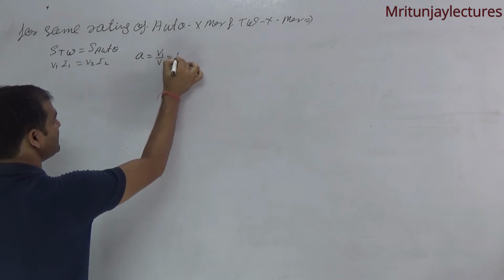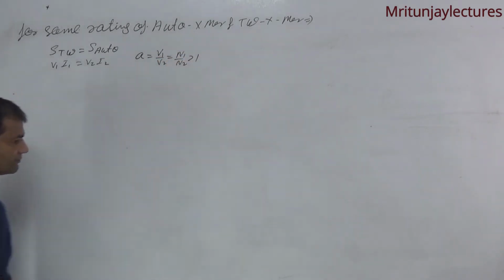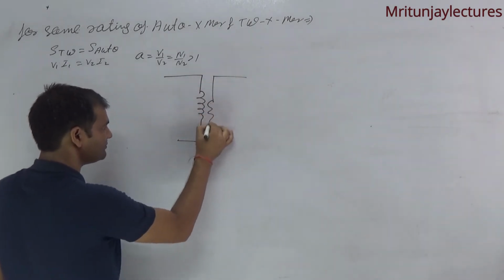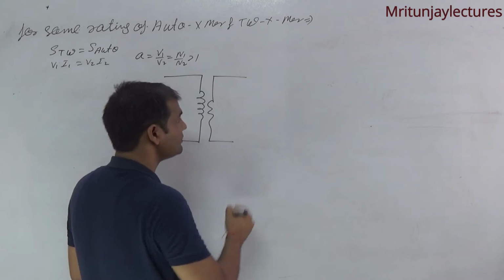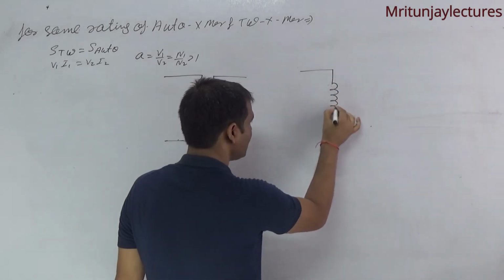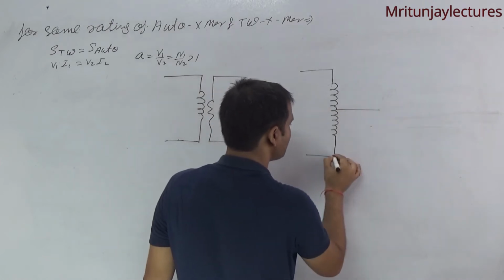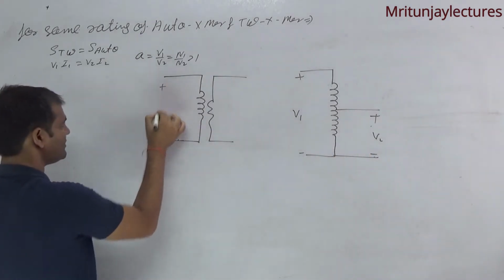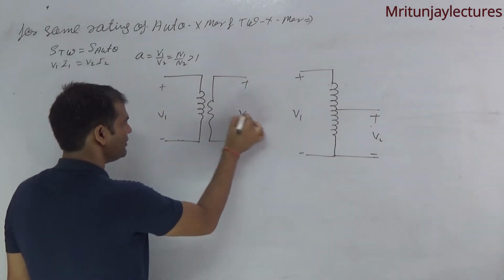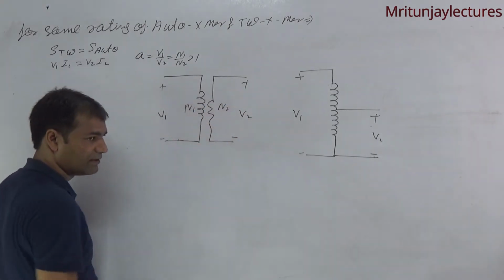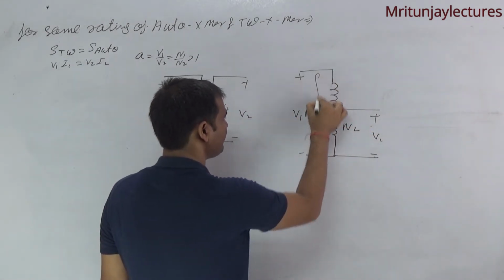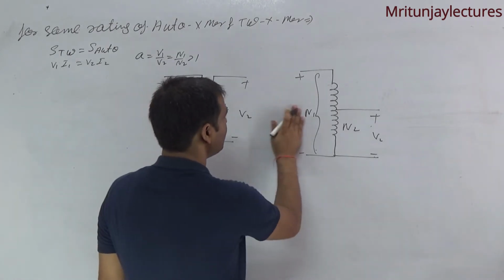Let us consider V1 by V2 equal to N1 by N2, which is greater than 1. Suppose the first is the two winding transformer, and the second one is the auto transformer like this one. Corresponding to the condition, V1 and V2 are same, and the number of turns in primary and secondary sides in two winding and auto transformer is also same. Clear?